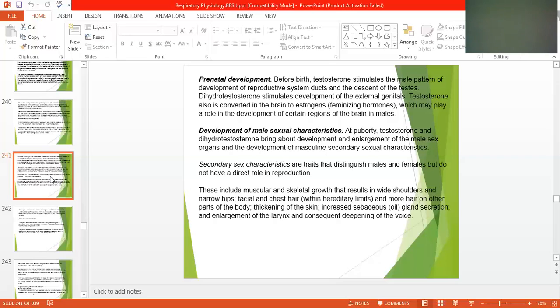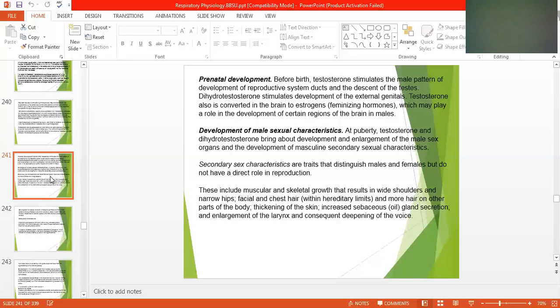The secondary sexual characteristics are traits that distinguish male and female but do not have a direct role in reproduction. They play a role in differentiating between male and female: their faces, their voice, their structure, their hair.